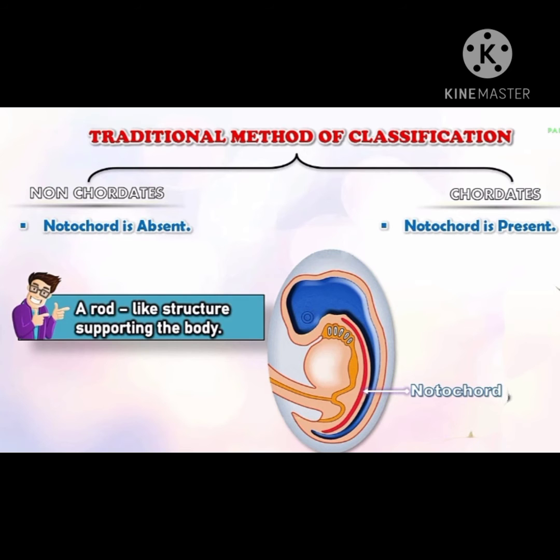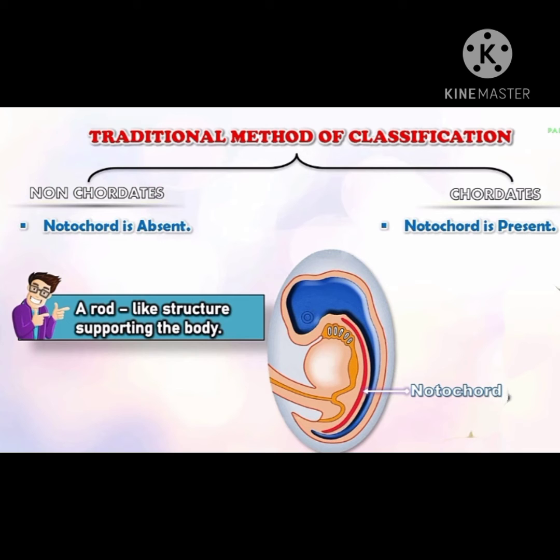Let's see traditional method of classification. It is divided into two groups, non-chordates and chordates. In non-chordate, notochord is absent and in chordates, notochord is present. Now, what is notochord? It is rod-like structure that supports the body.